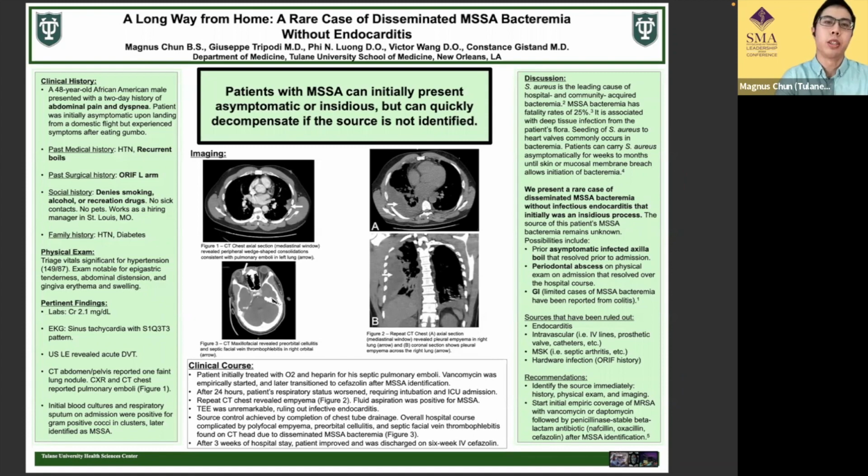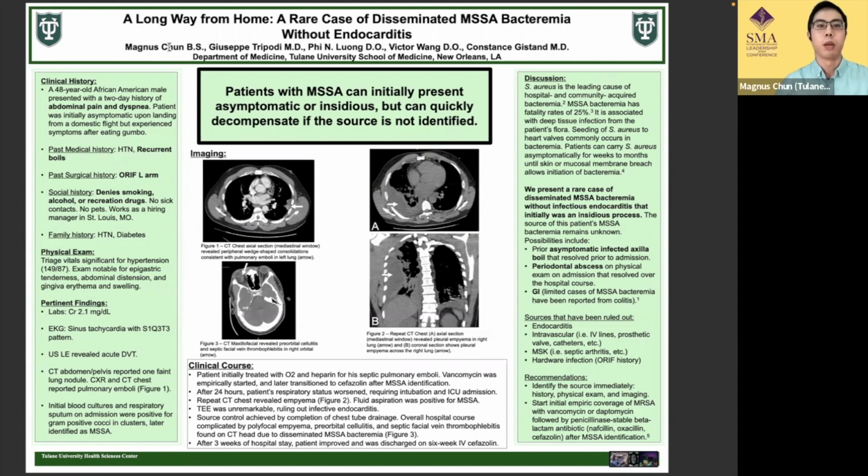Today I'll be presenting a rare case of disseminated MSSA bacteremia without endocarditis. This patient was a 48-year-old African-American male who presented with a 2-day history of abdominal pain and shortness of breath. Interestingly, he was initially asymptomatic when he landed on a domestic flight into New Orleans, however, he experienced symptoms only after eating some gumbo. His past medical history included hypertension and recurrent boils in his axilla.